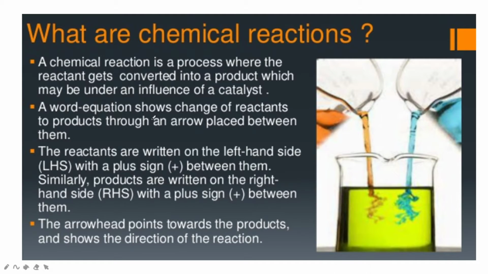A word equation shows the change of reactants to products through an arrow placed in between them. So whatever reaction takes place, that reaction we show with an arrow. For example, in your NCERT textbook, a very easy and beautiful example is given, which right from 7th class onwards you might have noticed in your science lab, the magnesium ribbon reaction. When a magnesium ribbon is heated, it burns in air with a dazzling white flame to form a white powder of magnesium oxide. So how will we write that same reaction?